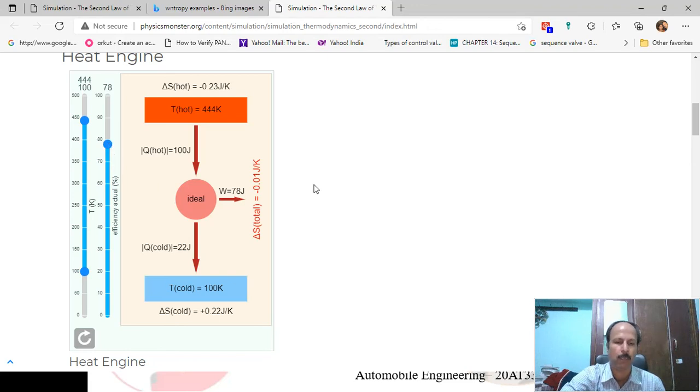So in this way, you can simulate the Kelvin Planck statement of the second law of thermodynamics.